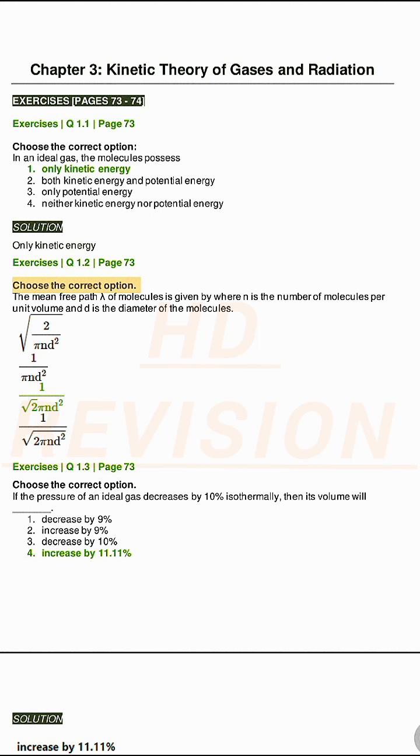Exercises Q1.2, page 73. Choose the correct option. The mean free path lambda of molecules is given by, where n is the number of molecules per unit volume and d is the diameter of the molecules.